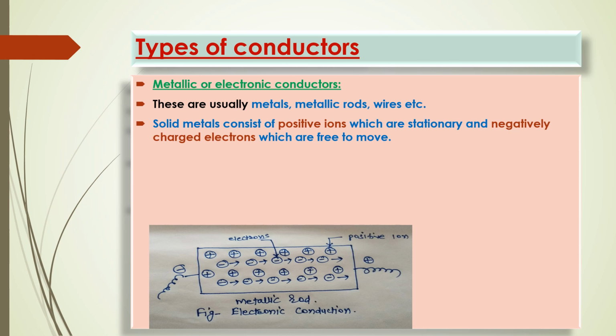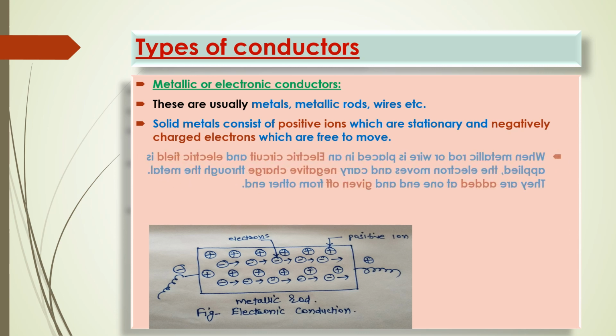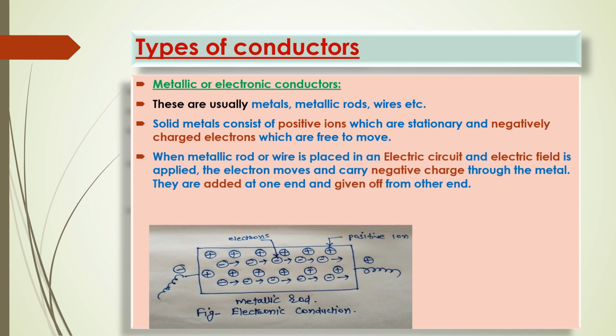One is positive, the second one is negative. The positive charge is stationary, that means it cannot move. But the negative charge, that is simply electrons, is free to move, because of which electrons can be moved from any side. So electrons are free to move but positive ions are stationary.